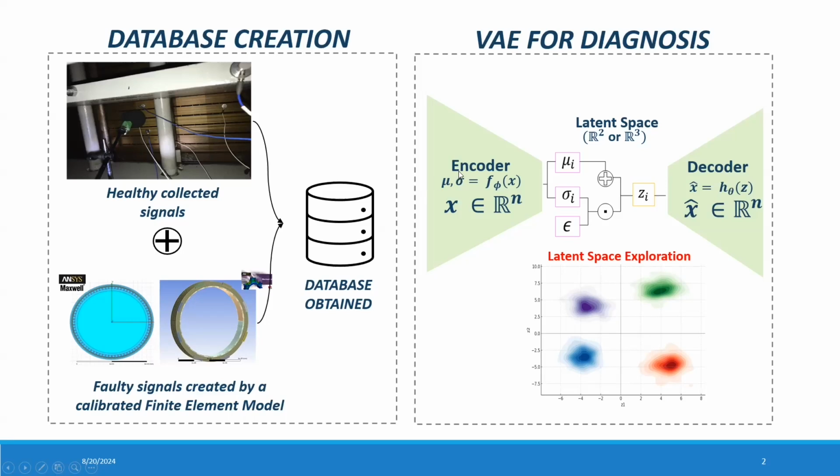This technique is composed of an encoder that takes the data and projects it into a latent space, which is a reduced space where the clustering can be observed, and then the information is projected into a decoder to try to reconstruct this data.